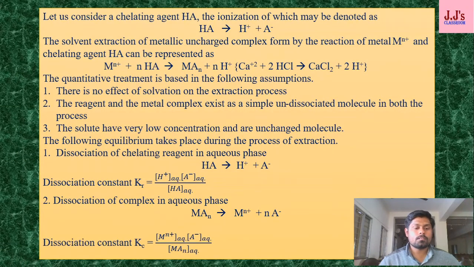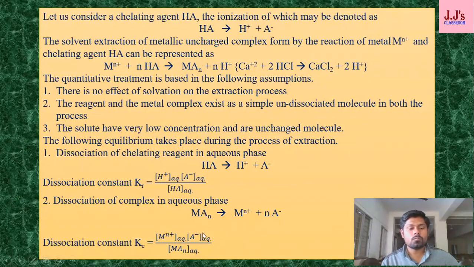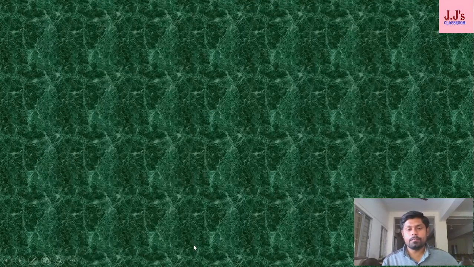So the dissociation constant Kc, C stands for complex. Here it is the concentration of the product divided by the concentration of the reactant. Here one correction is there. The stoichiometry here is n, so here A is raised to n. So correct it: Mn+ into A minus raised to n. There was a little printing mistake here. So it's like A raised to n divided by MAn.